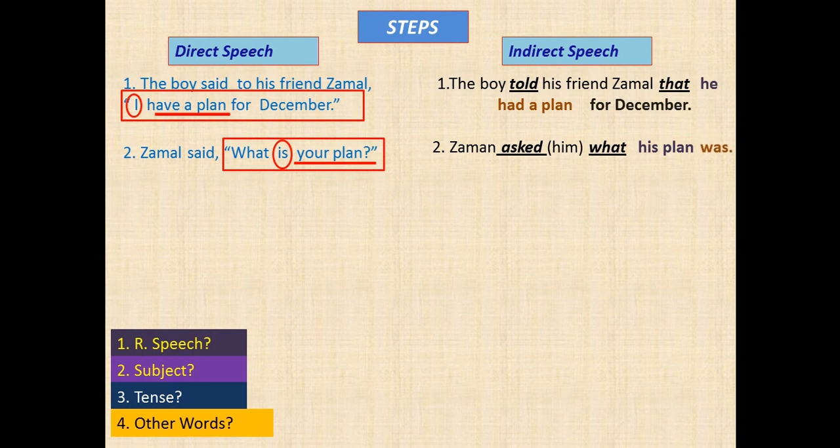You know, in indirect speech, the interrogative sentence becomes an assertive sentence. So now it is time for the third one. I will arrange a picnic after our annual examination. From the context, it is clear that the subject of the speech is the boy.